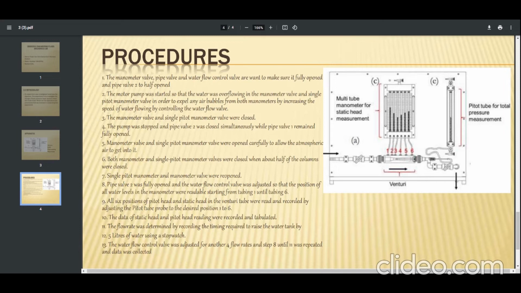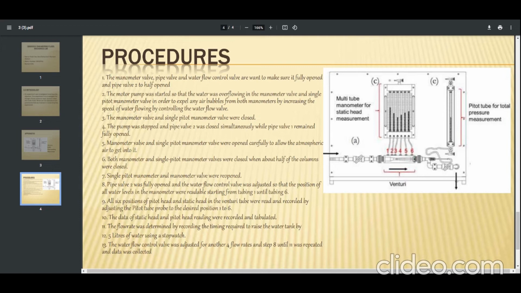After that, the pump was stopped, pipe valve 2 was closed, and pipe valve 1 was fully opened. The manometer valve and single pitot were opened carefully to allow atmospheric air to get into it. Both the manometer and pitot manometer were closed when about half of the columns were filled. After that, the pitot manometer and manometer valve were reopened. Then pipe valve 2 was fully opened.